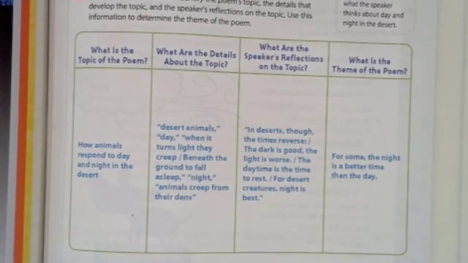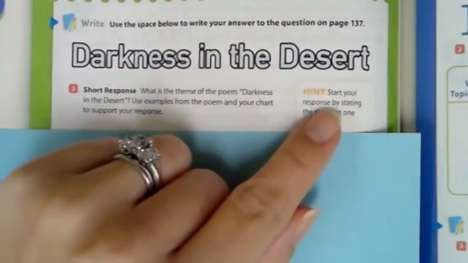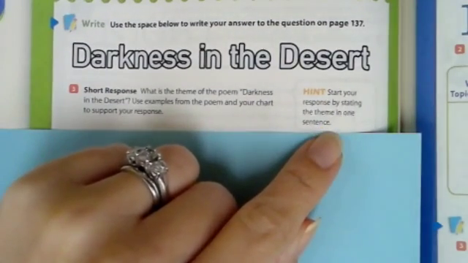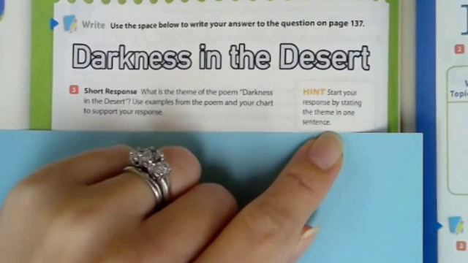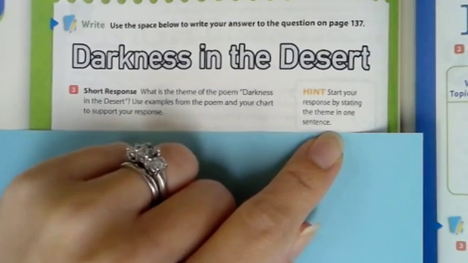All right, you also had to do the open response on page 140. It asked you, what is the theme of the poem, Darkness in the Desert? Use examples from the poem and your chart to support your answer. So it says, start your response by stating the theme of the poem in a sentence. So we already have all of this information in our chart on the previous page. They just want us to take it and write it in paragraph form.